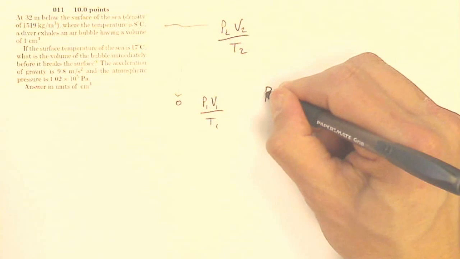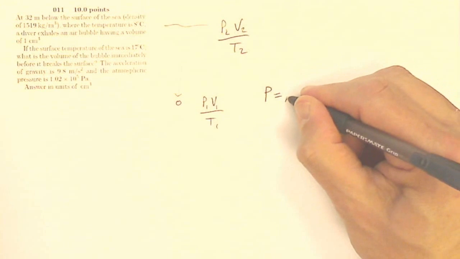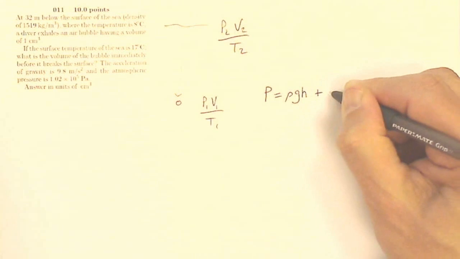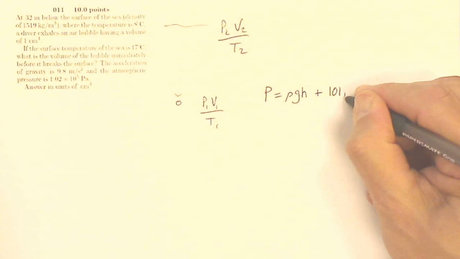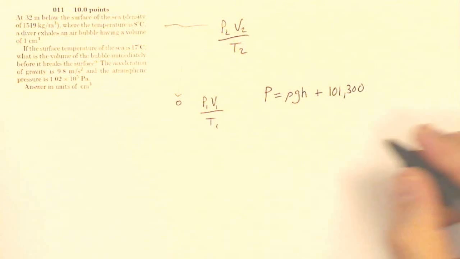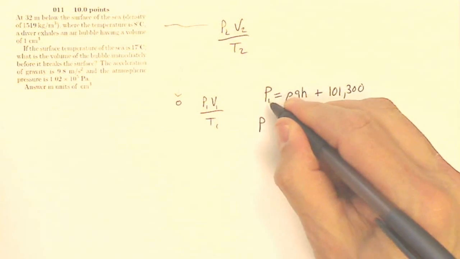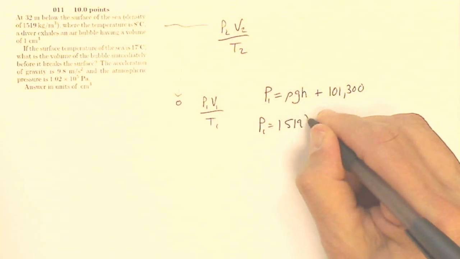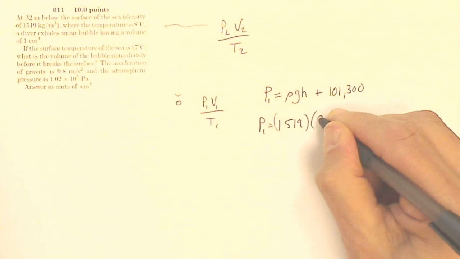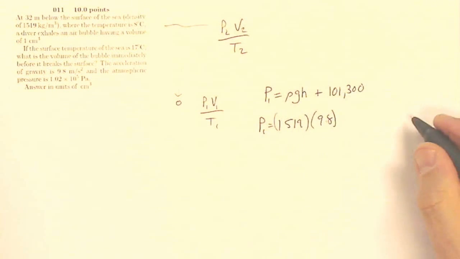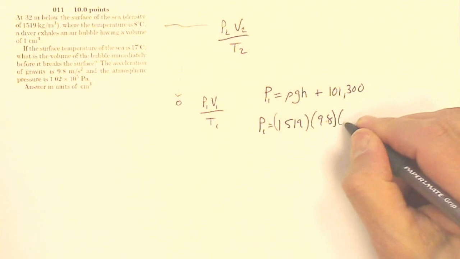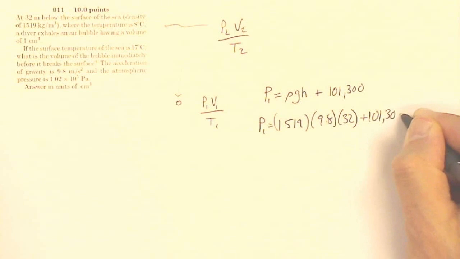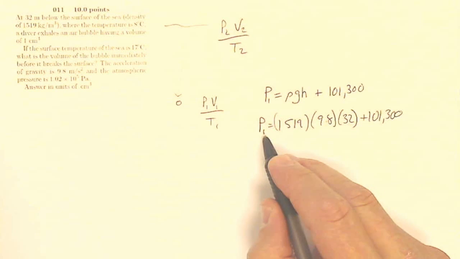It turns out that my absolute pressure there is going to be, if you remember from fluids, rho gh plus my 1 atmosphere of 101,300 pascals. So my absolute pressure down here is going to be my density of 1519 times gravity of 9.8 times my height of, how deep am I? 32 meters. So that accounts for the water, plus my 101,300 accounts for the air. So that is my absolute pressure, P1.